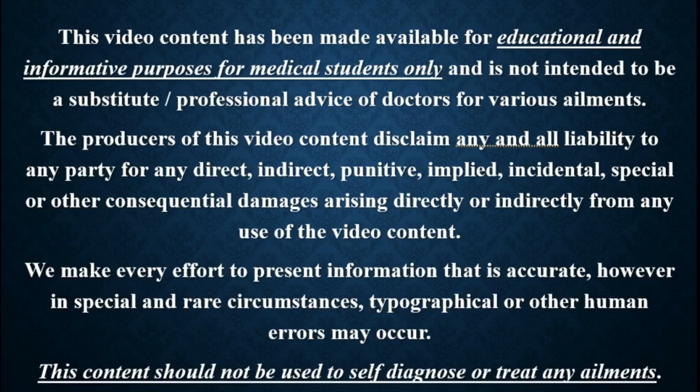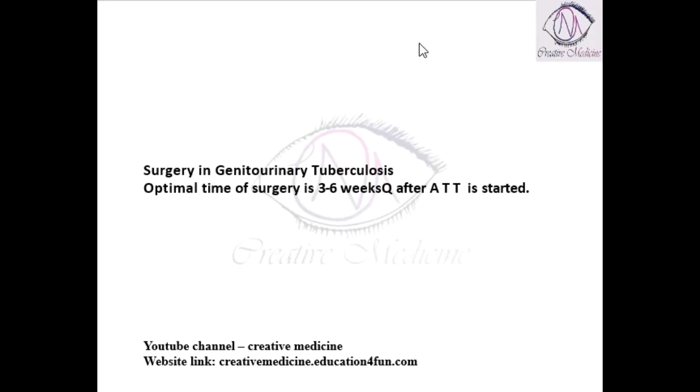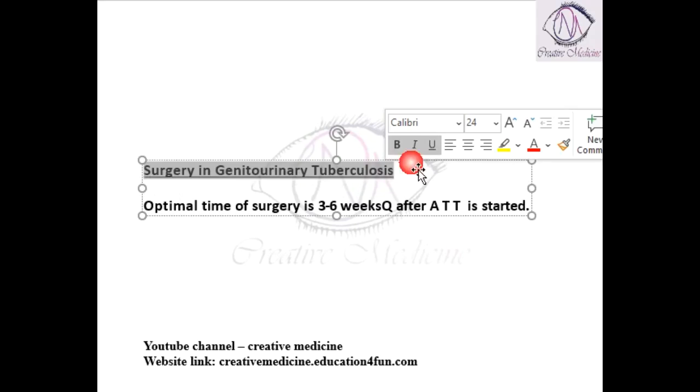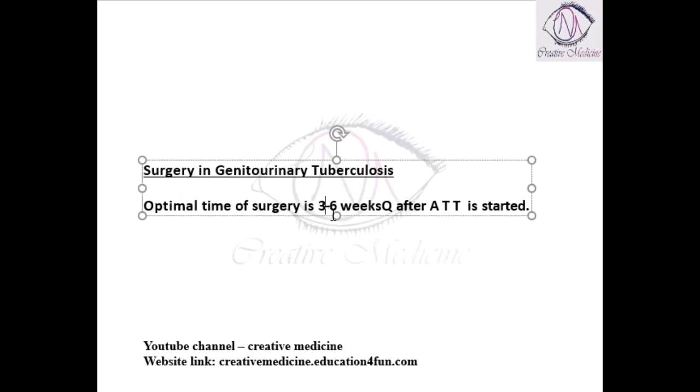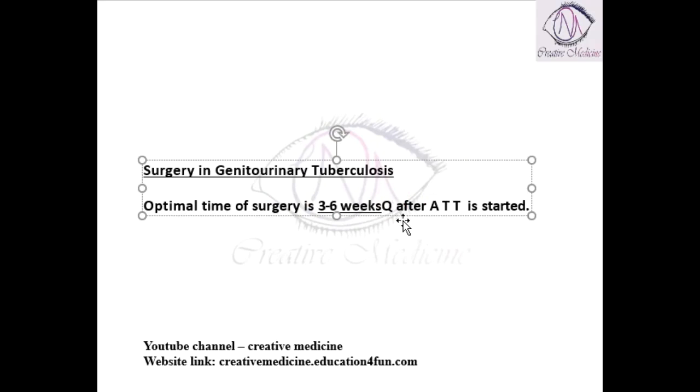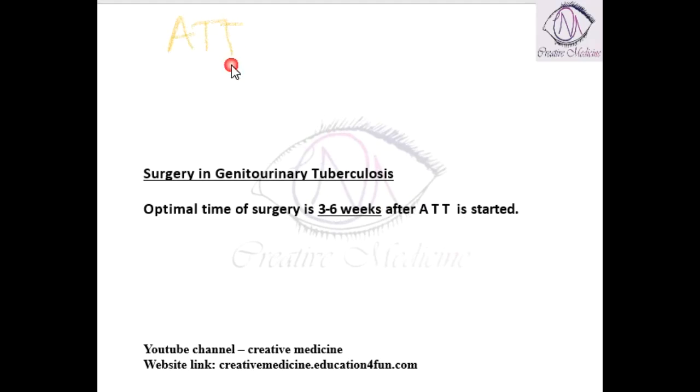In this lecture, we will learn about surgery in genitourinary tuberculosis. The optimal time for surgery in genitourinary tuberculosis is 3 to 6 weeks. That is, 3 to 6 weeks after ATT is started. Once ATT is started, then after 3 to 6 weeks you can do surgery.